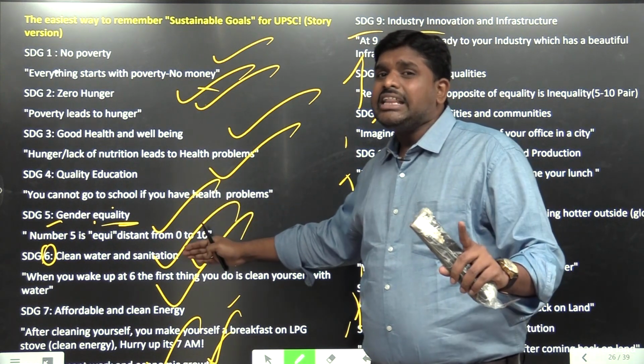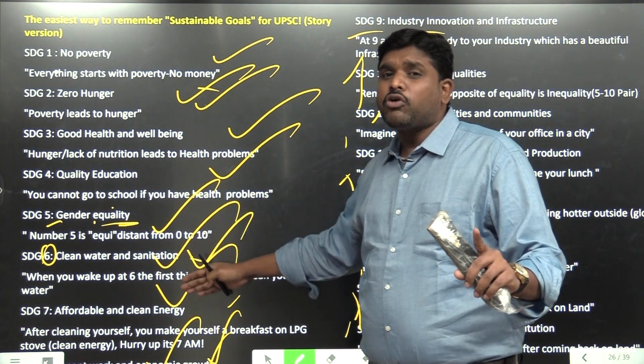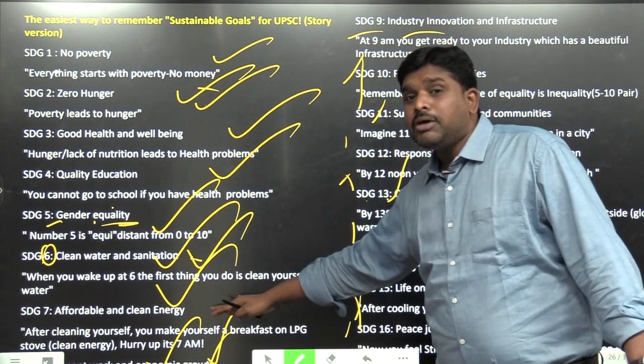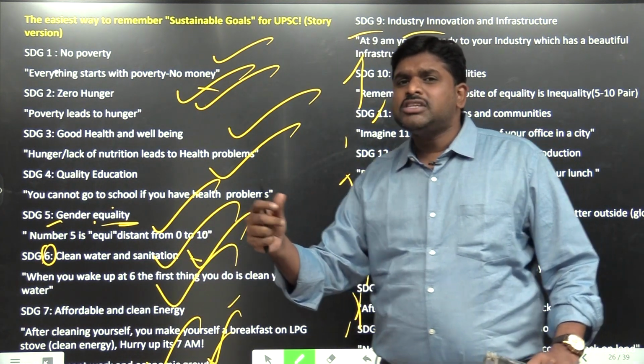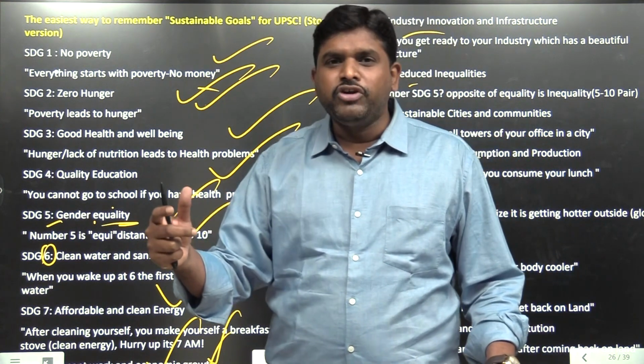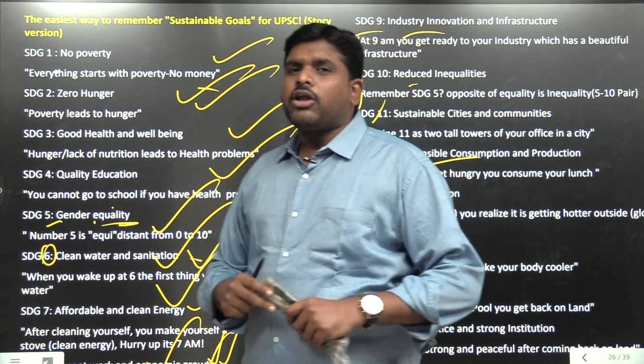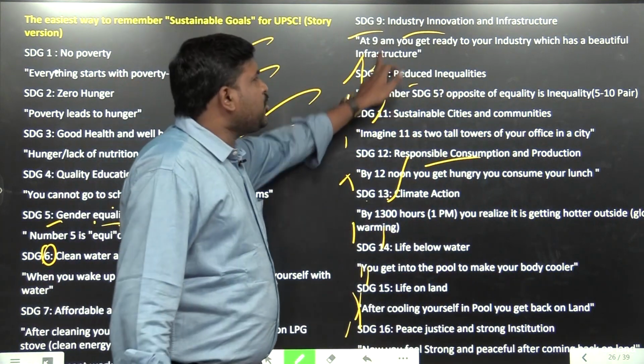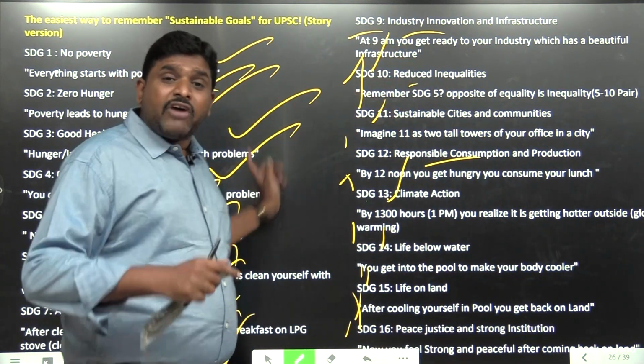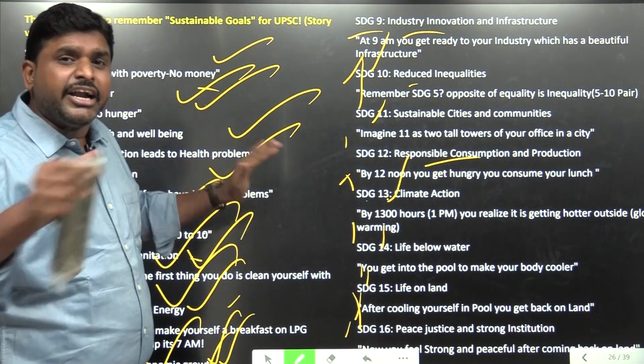6 o'clock, clean the body, clean water. 7 o'clock, go to office. Before going to office, I will make my breakfast, I will make my food. So clean and affordable energy. 8 o'clock, what? I am going to my economy, decent work. 9 o'clock I went to my office. 10 o'clock, what happened? 5 is inequalities, 10 is reduced inequalities.